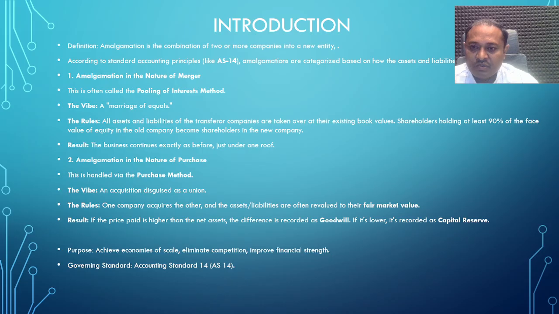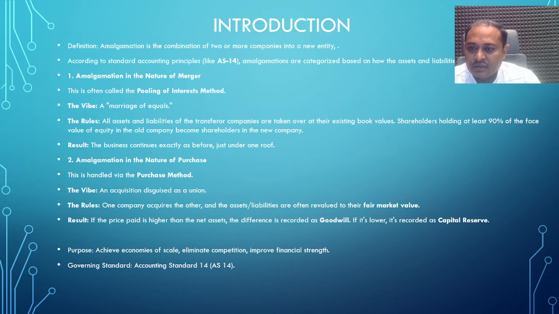There is a provision for depreciation, there is a provision for appreciation in the value of assets, there is a provision for changes in the valuation of the assets, as well as changes in the value of liabilities. The result is that the business continues exactly as before, just under one umbrella or one roof.